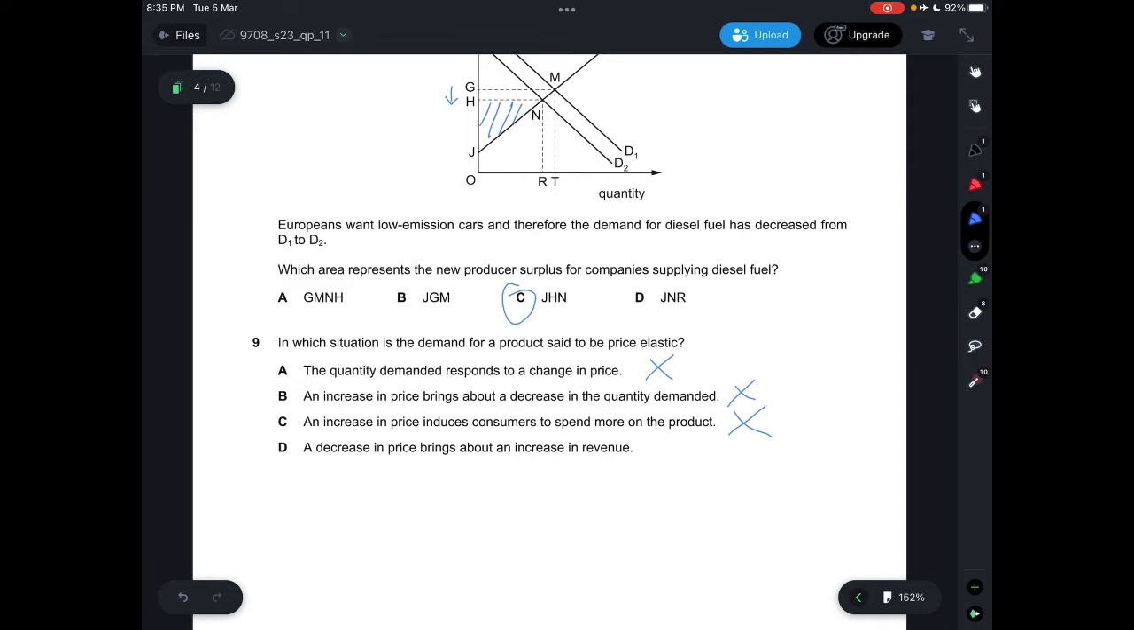D says a decrease in price brings about an increase in revenue, which is correct, because if the demand for a product is price elastic, when you decrease the price, it increases your revenue. So that would be when it's price elastic. So answer would have to be D.